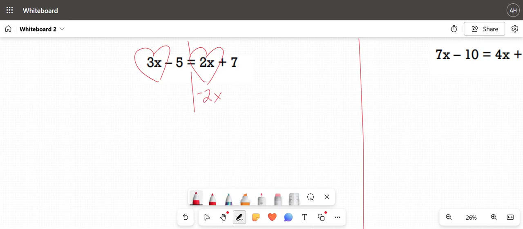Whatever you do to one side of the equation, you have to do to the other side. So I'm going to do minus 2x right here too. X's have to go with X's. That's why I put it under the 3x and not under the 5.